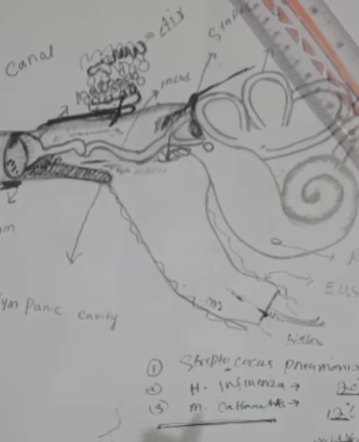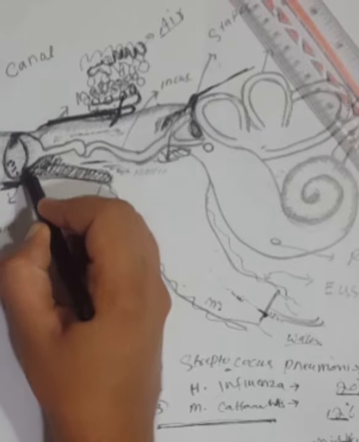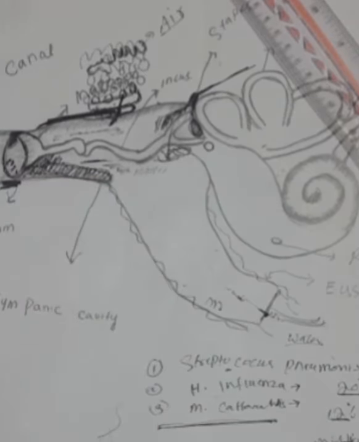This pressure retracts the tympanic membrane. When the retraction occurs, it may infect the middle ear, and in severe cases it can also cause perforation.